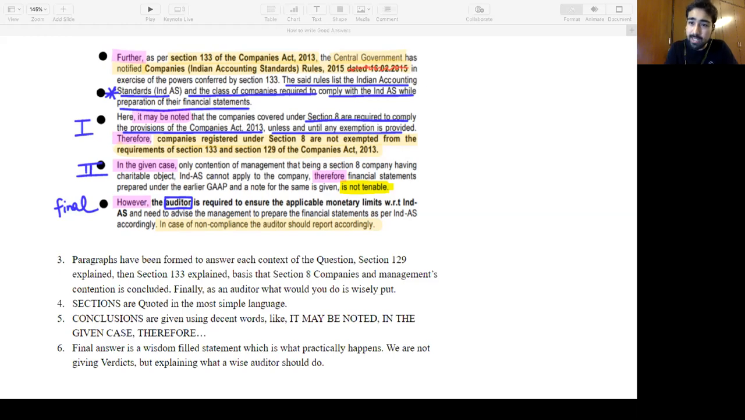How will you report? Is it tenable? No, this is not tenable. I will report accordingly. Not going into explaining 129, not going to explain 133 in detail. Right? Save your time, save the examiner's time, get those 4 marks, get out of the question, move to the next, right?